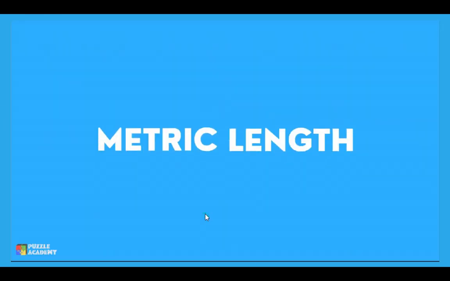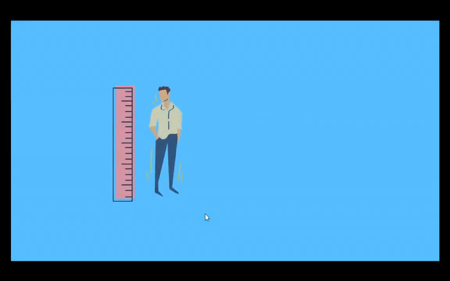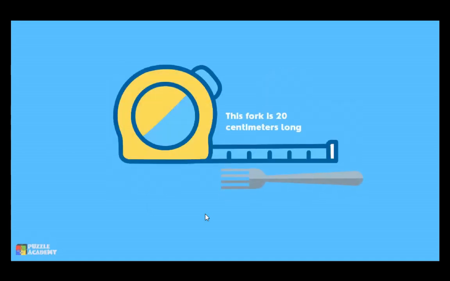Let me tell you about the metric length. We can measure how long things are, or how tall or how far apart they are, and those are examples of length measurements. Another example of length measurement is this fork. This fork is 20 centimeters long.